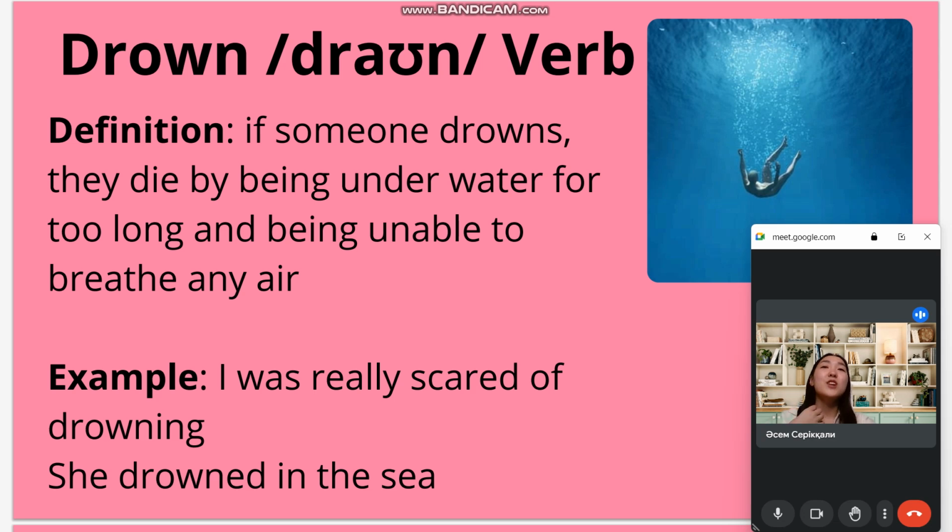Next word is drown. It's a verb. If someone drowns, they die by being underwater for too long and being unable to breathe any air. For example, I was really scared of drowning. She drowned in the sea.